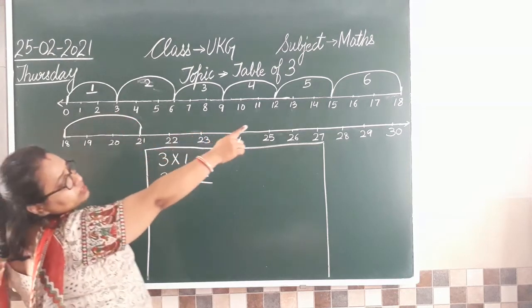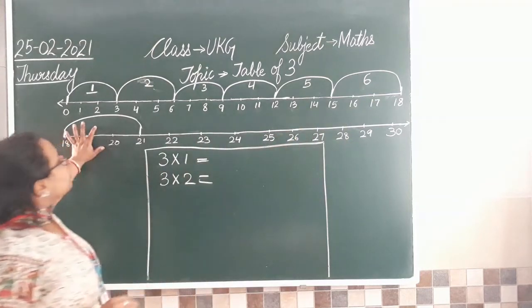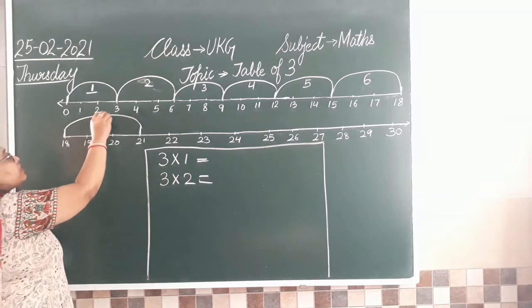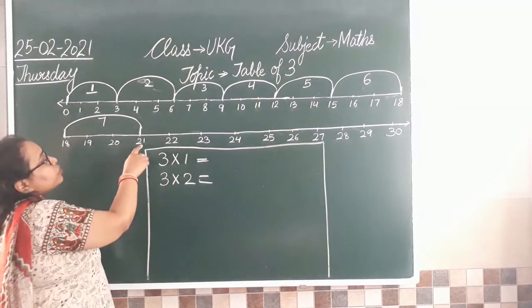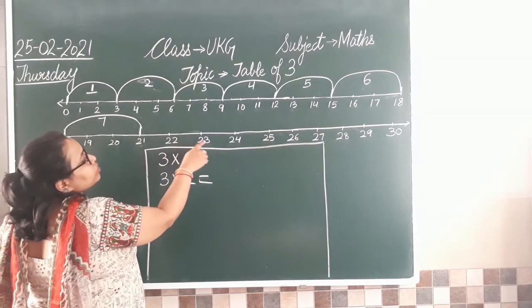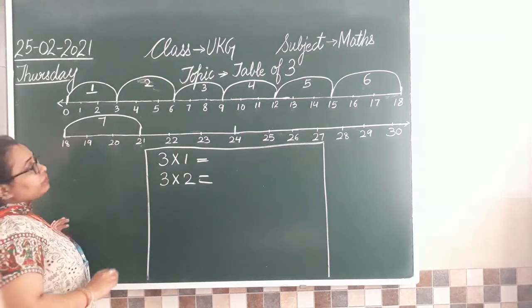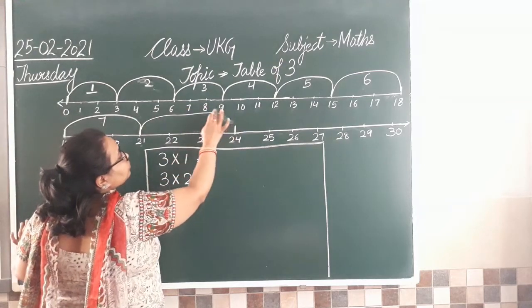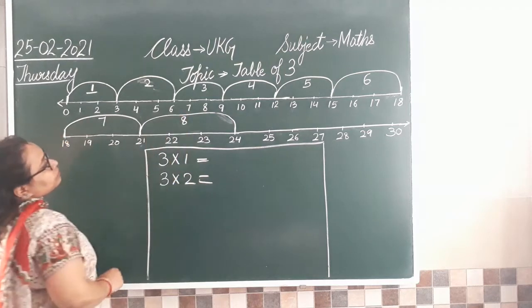Now वो हमारी 6th jump ली थी. This is the 6th jump we have taken. तो अब बताइए ये कौन सी jump हो गई? This will be 7th. तो let's write 7 here. Understood? ये 7th jump है हमारी. Now when you are on 21, 1, 2, 3 again. One more jump. So from 21 to 24, that will be 8.